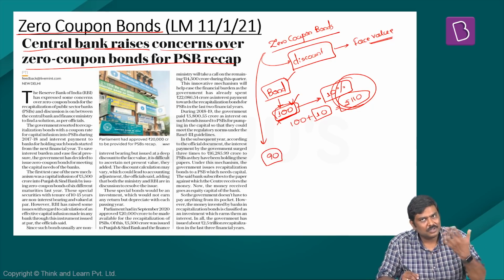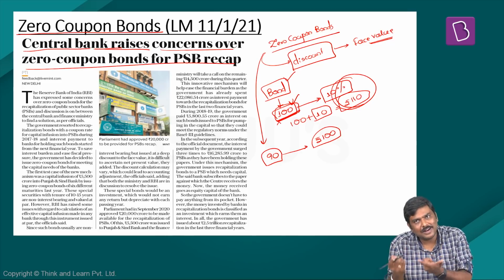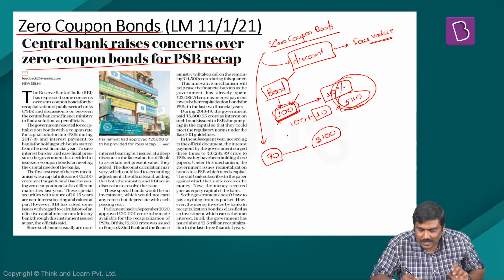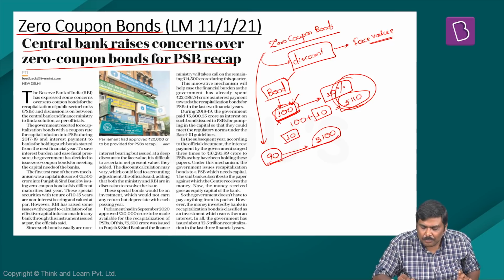So you have given me how much? 90 rupees. After 1 year, I will give back the face value to you. What is the face value of the bond? 100 rupees. So for you, the return of 10 rupees is earned. Right? This is a basic idea of a zero coupon bond.